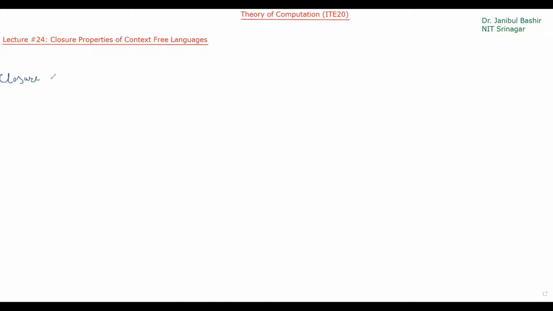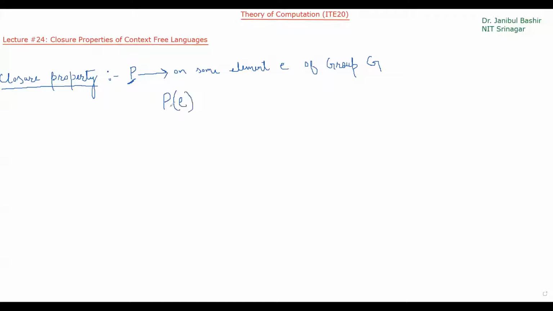If we are discussing a closure property, a closure property is a property P. If this property is applied on some element E of some group G, this operation P is called a closure property if after applying this operation on this element, we get a new element E dash, and that element also belongs to the same group.